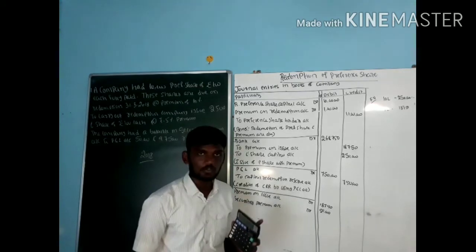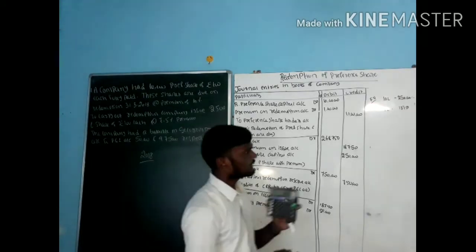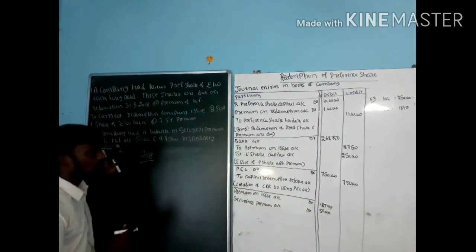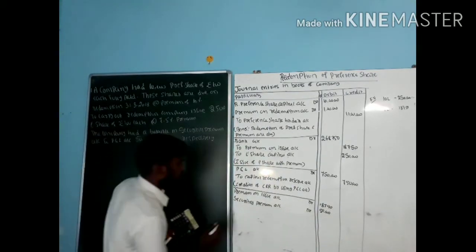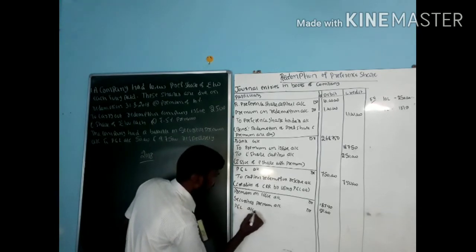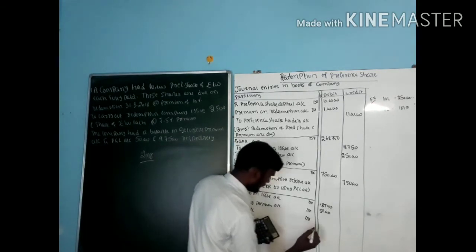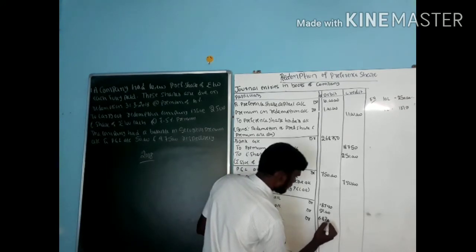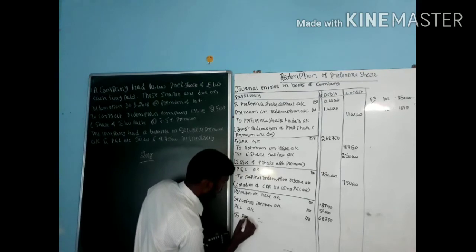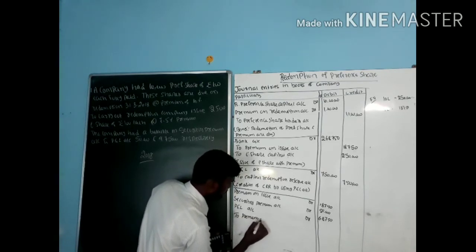That is 68,750. Where can I get this 68,750? Using the P&L account. So P&L account debit 68,750 to premium on redemption.